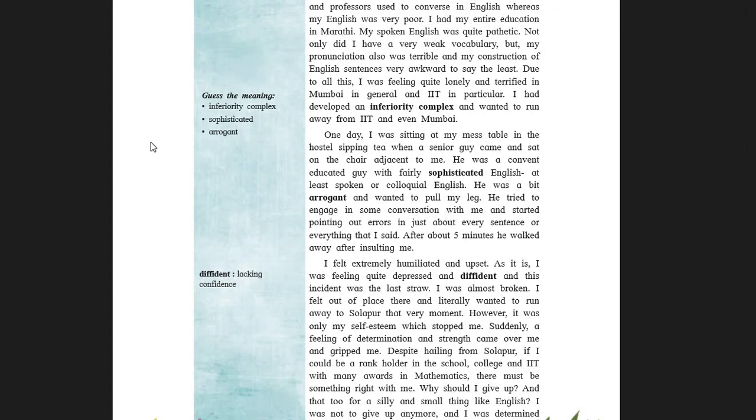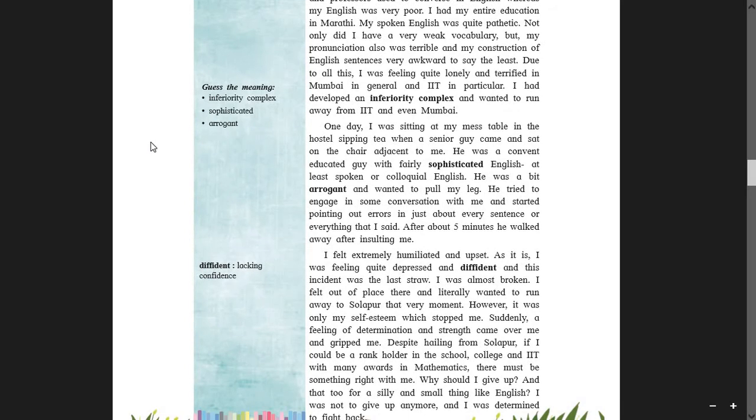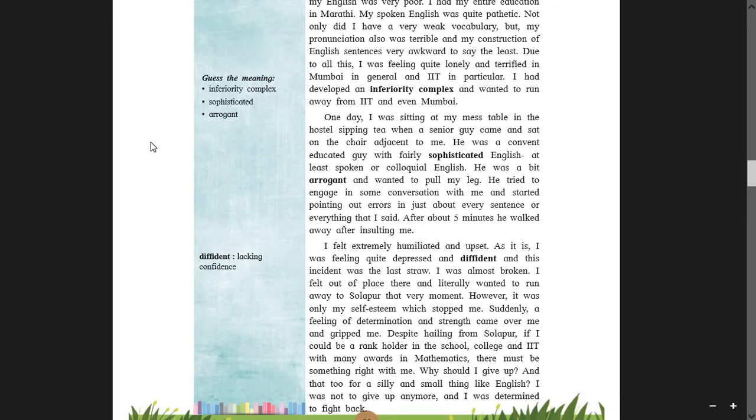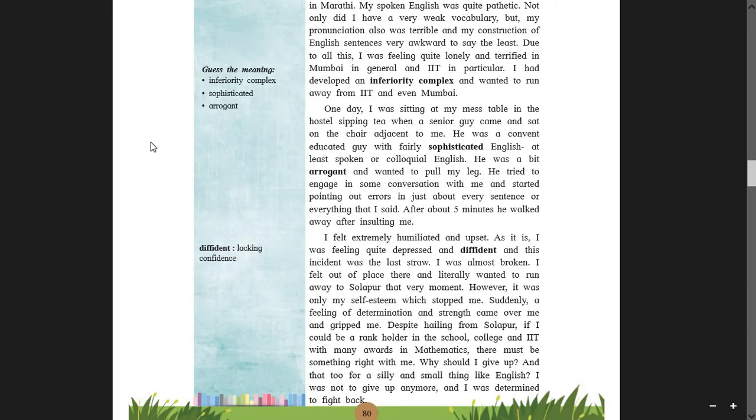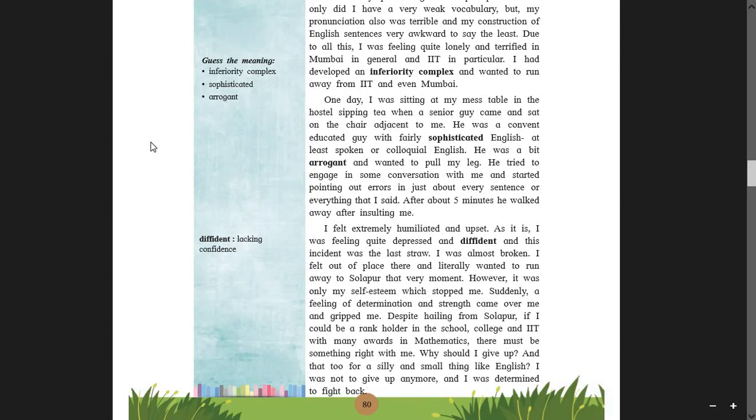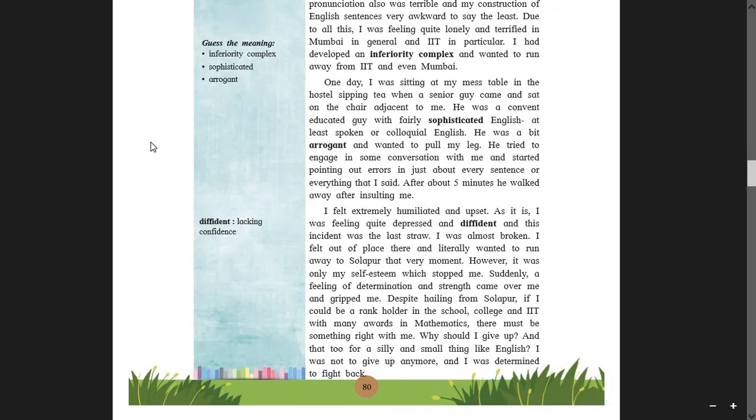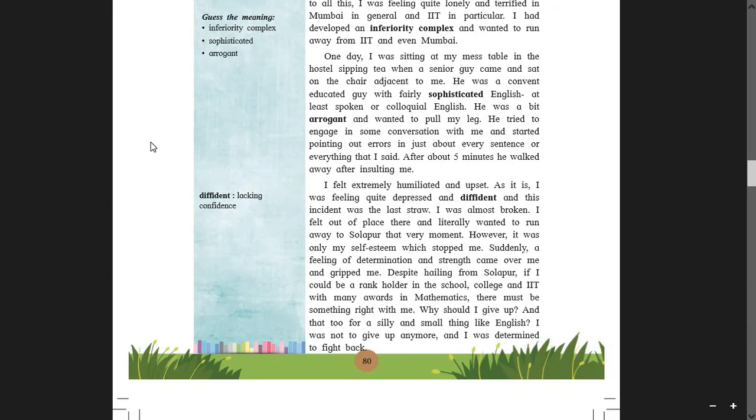He was a bit arrogant and wanted to pull my leg. He tried to engage in some conversation with me and started pointing out errors in just about everything that I said. So embarrassing. After about 5 minutes, he walked away after insulting me. So that was the worst experience Sir Achyut Godbole ever had in his life, when he got to know that his English is very poor. I felt extremely humiliated and upset. As it is, I was feeling quite depressed and diffident. Diffident means lacking confidence. And this incident was the last straw.